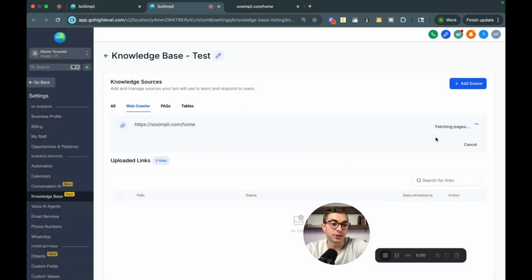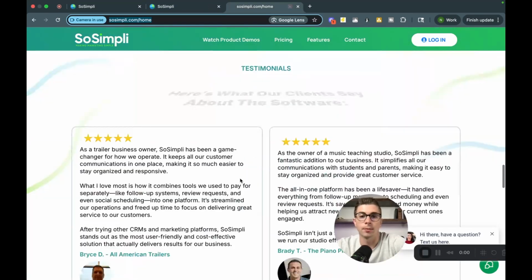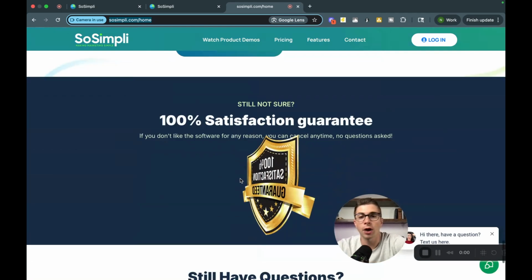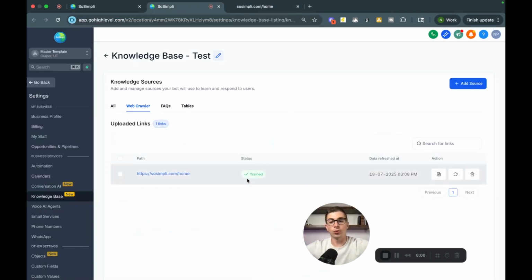And what it's going to do is fetch the pages. It's going to see all the information that's on this page, right? So I might have my services, reviews, pricing, and it's going to pull all of that information. And now the bot is going to be trained on that. So if someone comes in and goes, hey, what's So Simply's pricing? Now my bot will go, hey, this is what it is, because I see it on the web page here, and I'm going to respond.